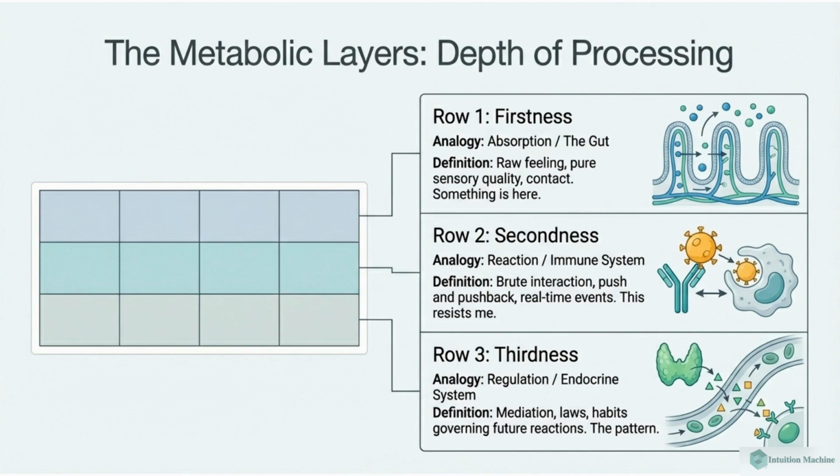Row 1 is firstness, related to raw feeling and pure sensory quality. Row 2 is secondness, involving brute interaction and real-time events. Row 3 is thirdness, focusing on mediation, laws, and patterns.